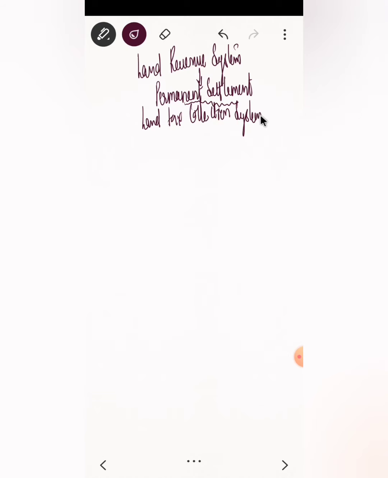So let's understand the background first about the entire system, and then finally we'll come on to what is permanent settlement and what are the features of the permanent settlement. Before that, we need to go into the background. So how did permanent settlement come up? When the British got the Diwani rights of certain places, they decided to collect taxes. And by this time, they understood that the Indian society was an agrarian society.